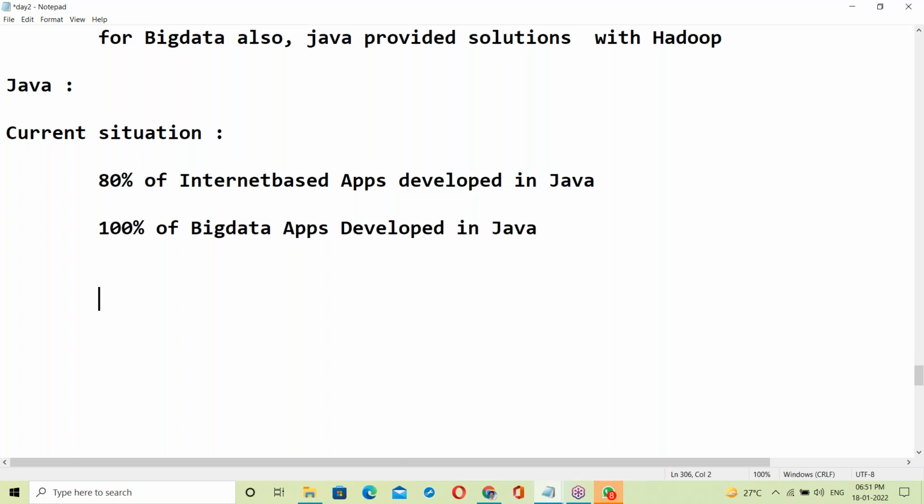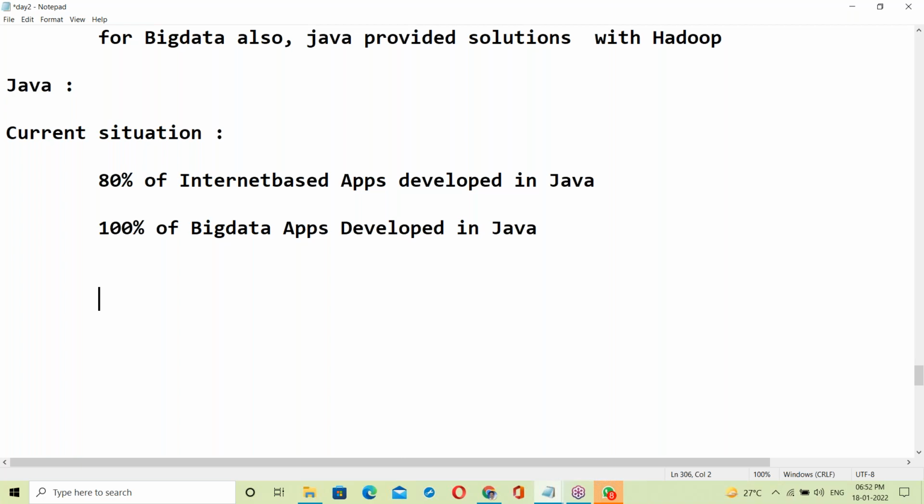Lakhs of software companies, civil and mechanical companies, various fields; almost all companies use software nowadays. Lakhs of schools, since every street has a school, and lakhs of colleges, which need websites and maintenance. Like this, most things are developed in Java.